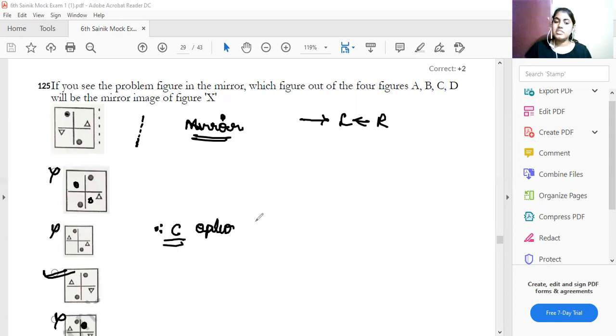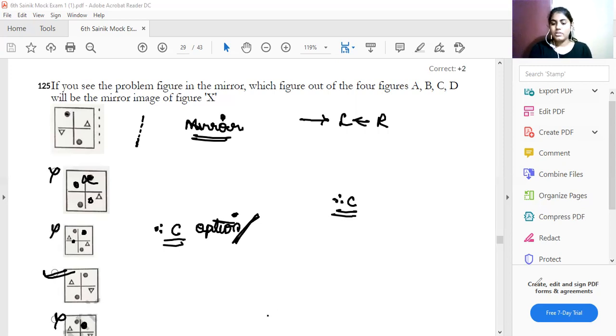Any doubt in this? What is the concept? The left will become right and the right will become left. See here, it will overlap on two sides, so it is not the answer. Here both are empty sides, so it does not work. Here it is a circle and a triangle, and there a triangle and a circle; they have interchanged. So therefore option C is your answer.